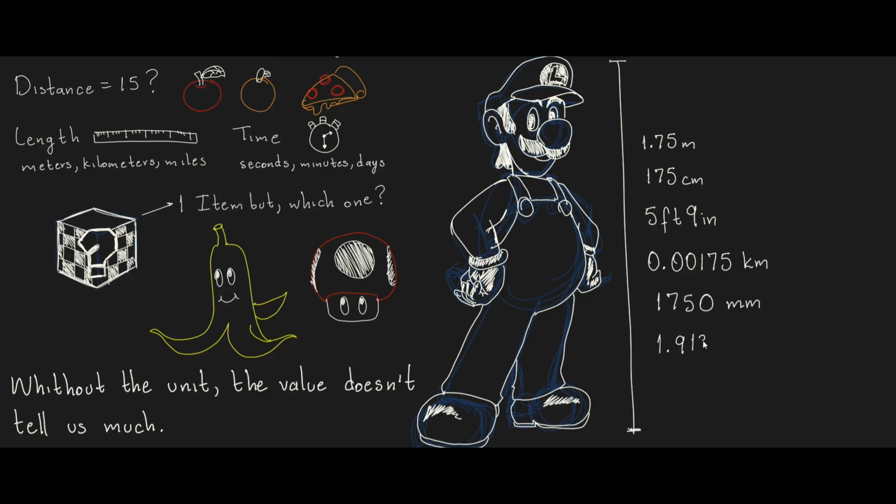But what if I said he's 0.00175 kilometers or 1750 millimeters or 1.913823 yards? That would be really weird and you wouldn't understand. All of those values represent the same thing. How come? Even when they are different, they represent Luigi's size. How can we convert one unit into another?